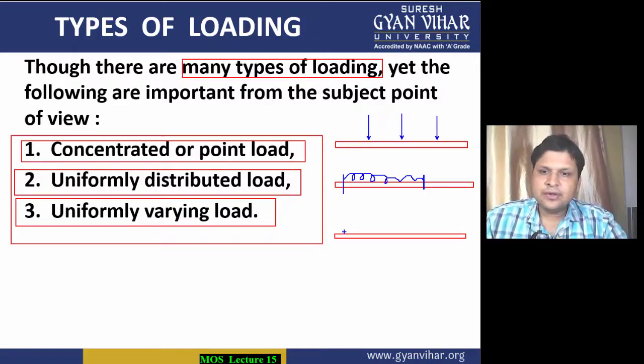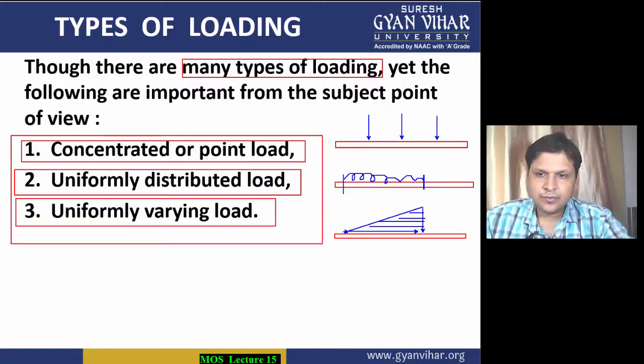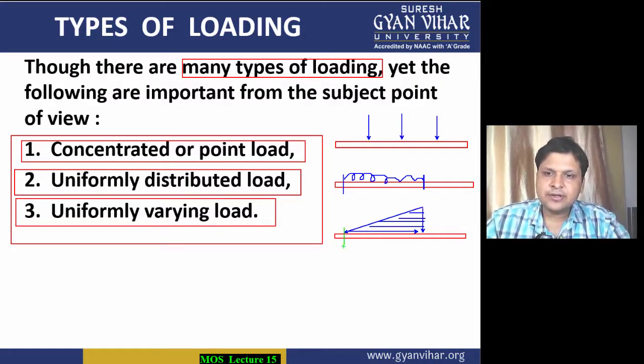If the load is increasing in this way, then such a load which uniformly increases from one point to the other, you can see at this portion here the load value is 0, and here the load value is maximum, and the load is uniformly increasing.